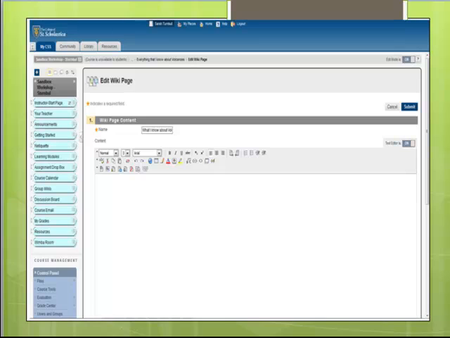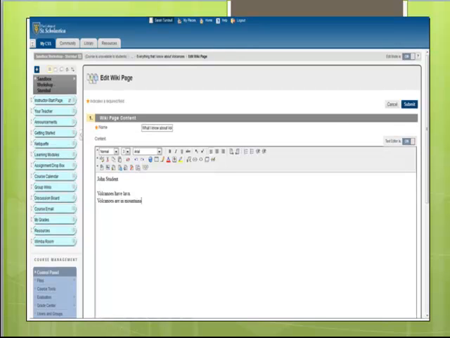Now this finally takes you to the wiki page. And this is a wiki page about what you know about volcanoes. So it's really important that you think before you do any writing. Now when you get to the edit wiki page, what I want you to do is write your name so that we know whose information this is and what this person knows about volcanoes. And then I want you to write what you know about volcanoes.